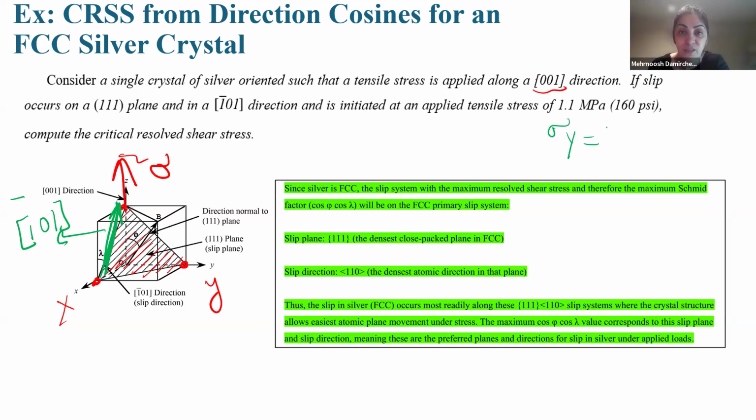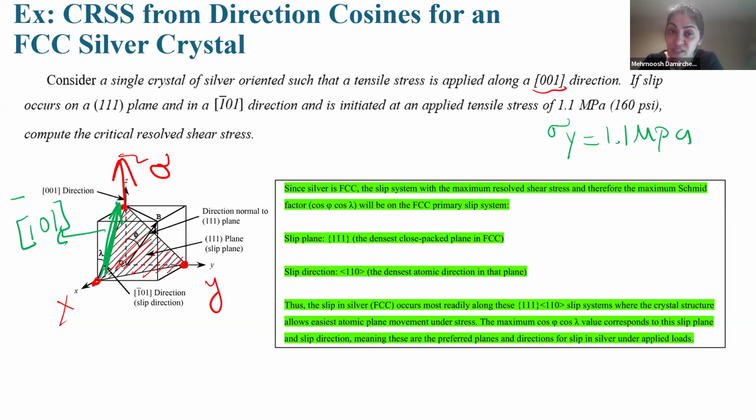So sigma y is 11 megapascal. Compute the critical resolved shear stress. Back to the previous slide, where we have the critical resolved shear stress. The critical resolved shear stress will be in the slip system direction.